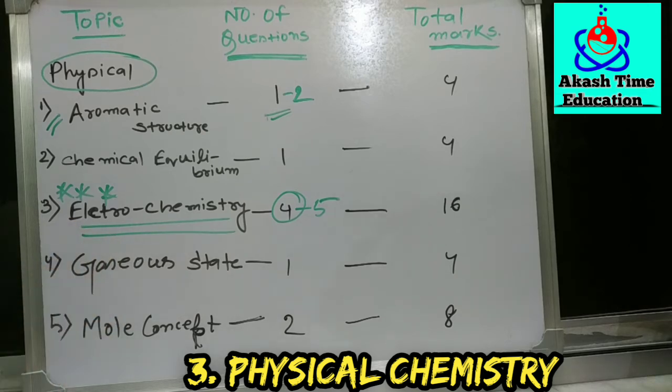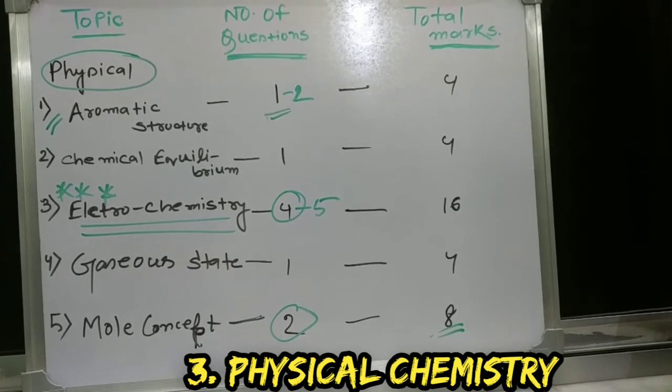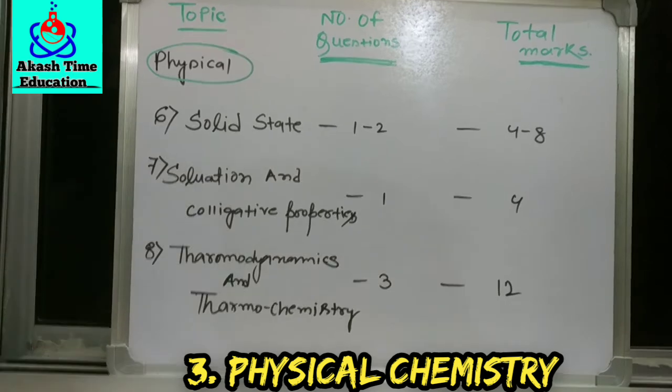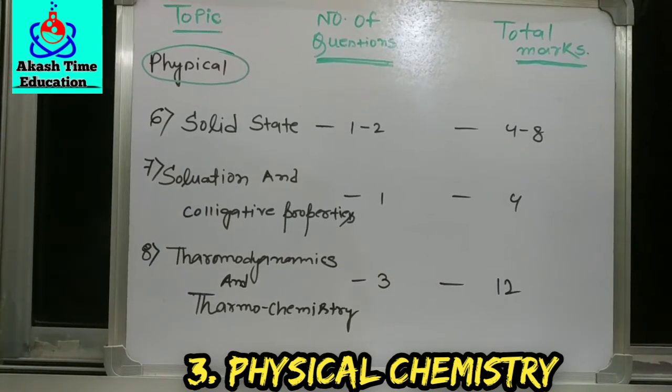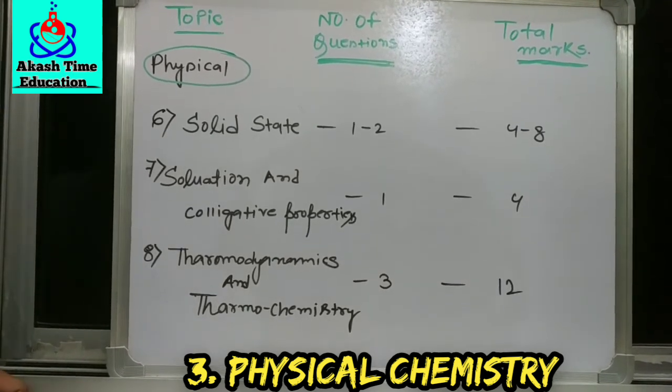Next, the gaseous state, another important chapter, 1 question, 4 marks, and the mole concept, once again an important chapter. Here you can get 2 questions, where you can get 8 marks. So we just talked about the top 5 topics in physical chemistry.